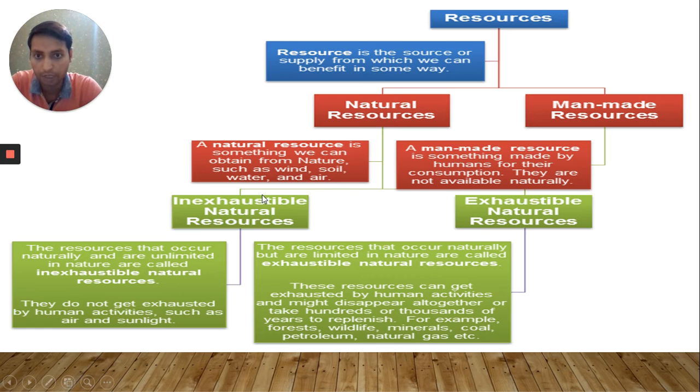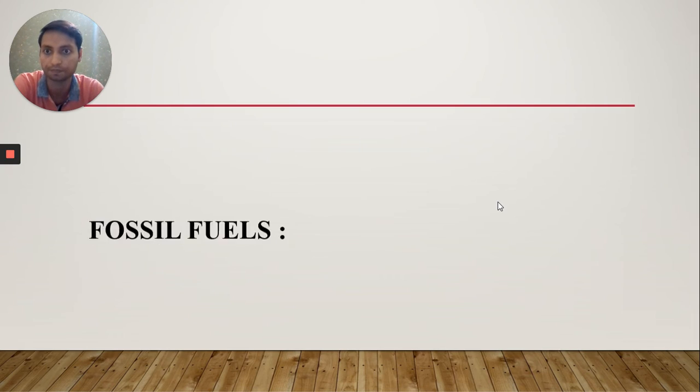Natural resources are of two types: inexhaustible and exhaustible. Inexhaustible, these are resources that occur naturally and are unlimited in nature, called inexhaustible natural resources. Exhaustible, the resources that occur naturally but are limited in nature are called exhaustible natural resources.